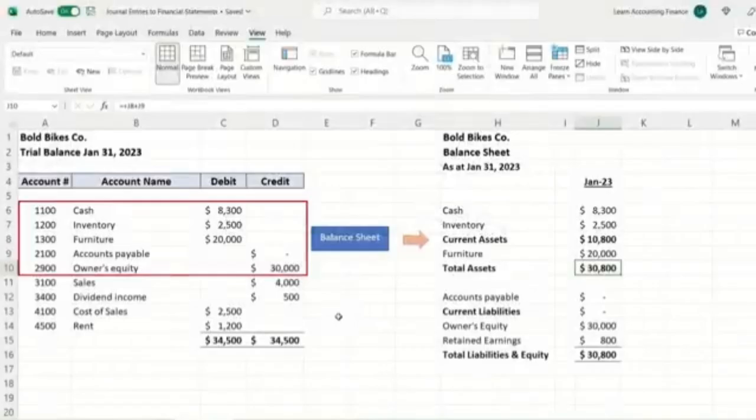So going back to our example, as you can recall, assets, liabilities, and equity are reflected in the balance sheet, while income and expenses, or sales and expenses, are reflected in the income statement. So first, we are creating the balance sheet. So we focus on the asset, liability, and equity accounts. So this is a very, very small balance sheet based on the entries that we have done so far. These balances you can probably remember now. We have a cash balance of 8,300. Again, it's coming directly from the trial balance.